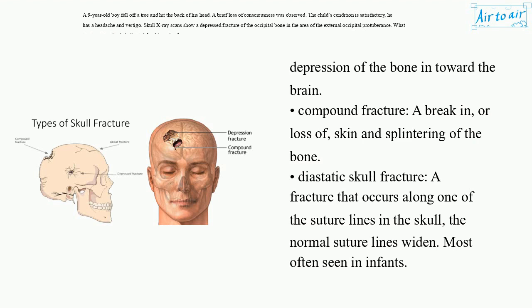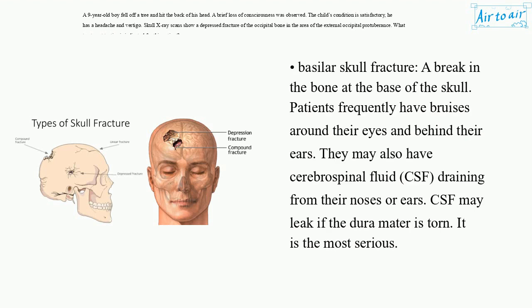Diastatic skull fracture, a fracture that occurs along one of the suture lines in the skull. The normal suture lines widen, most often seen in infants. Basilar skull fracture, a break in the bone at the base of the skull. Patients frequently have bruises around their eyes and behind their ears. They may also have cerebrospinal fluid, CSF, draining from their noses or ears. CSF may leak if the dura mater is torn. It is the most serious.